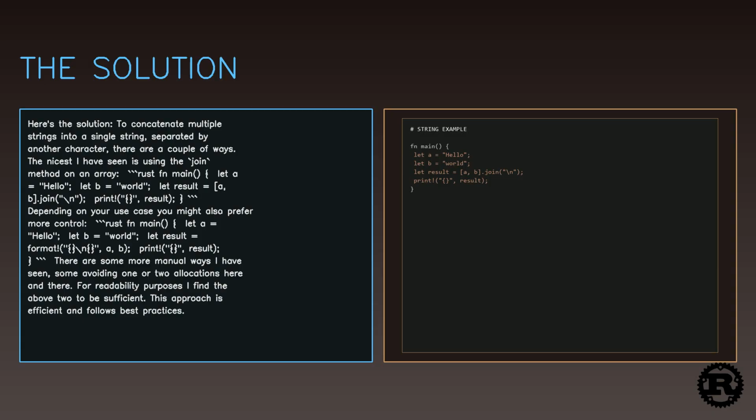Depending on your use case, you might also prefer more control. Rust: fn main() { let a = "hello"; let b = "world"; let result = format!("{}\n{}", a, b); println!("{}", result); }